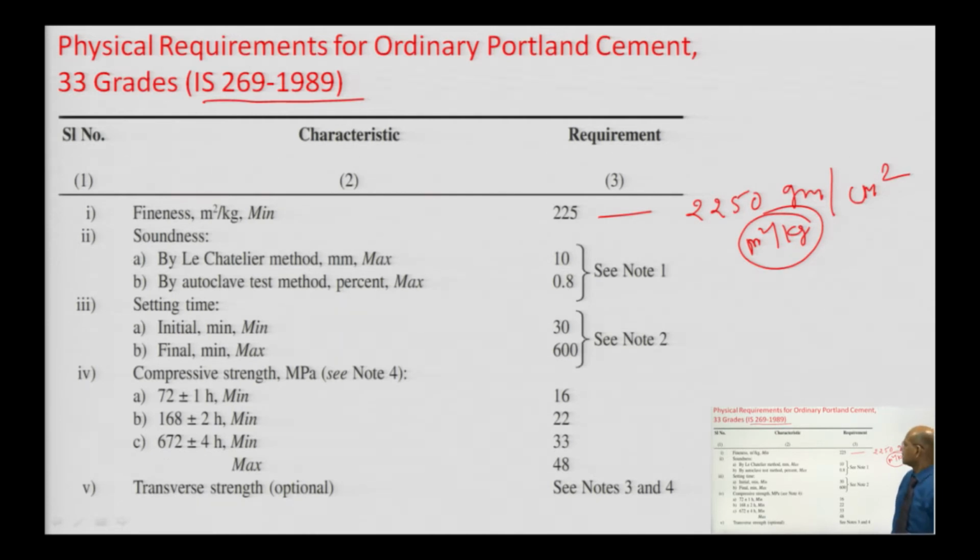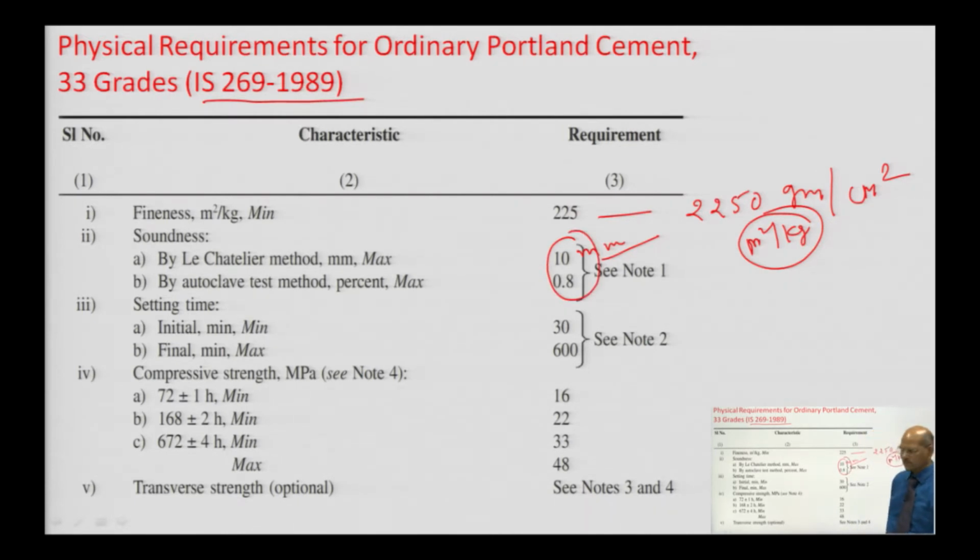kg. Similarly, soundness: to check whether the cement is sound or not, we have two methods, one is the Lee-Chatelier method, another is the autoclave test method. By the Lee-Chatelier method, expansion of the indicator should not be more than 10 mm. Okay. And similarly, percentage expansion by autoclave test should not be more than 0.8%. So, this is the quality check for whether the cement is sound or not.